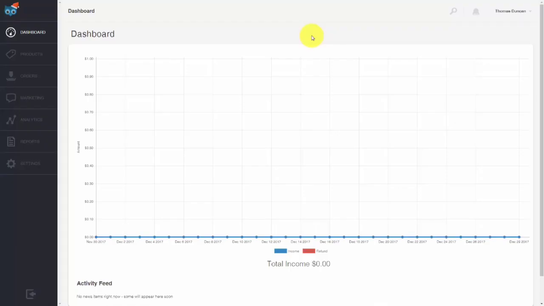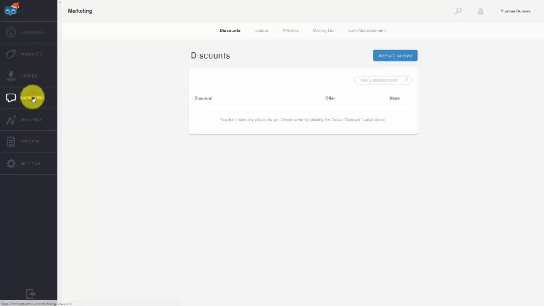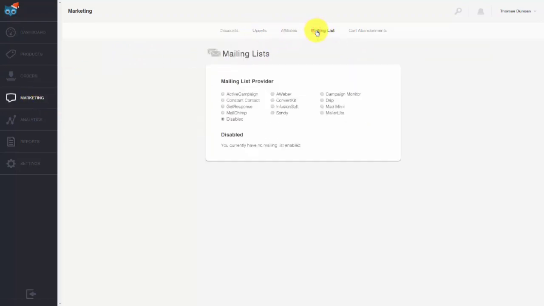Hello and welcome. You can add in an autoresponder so that when you actually make a sale, the buyer is placed on your email marketing list. In order to do that, you're going to go to the marketing tab, and then you'll see at the top that there is a tab that says mailing list.